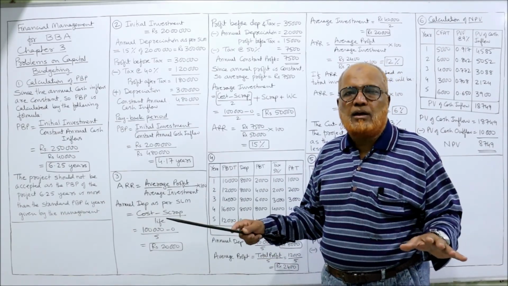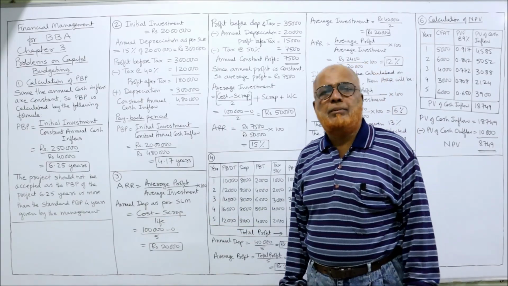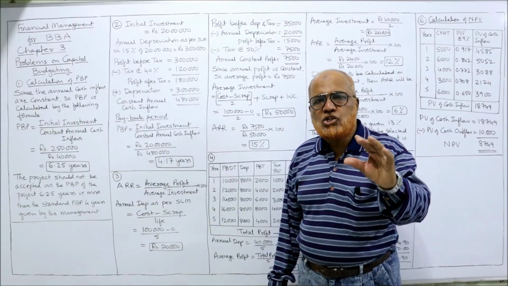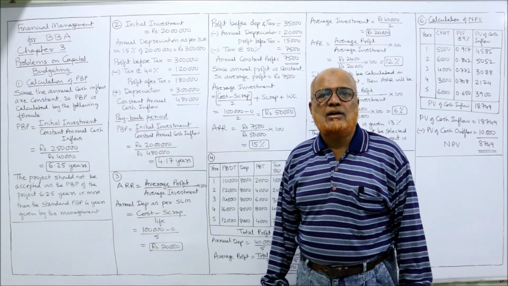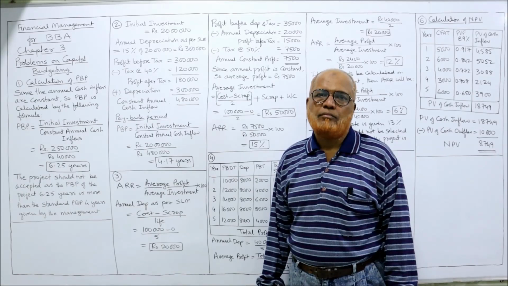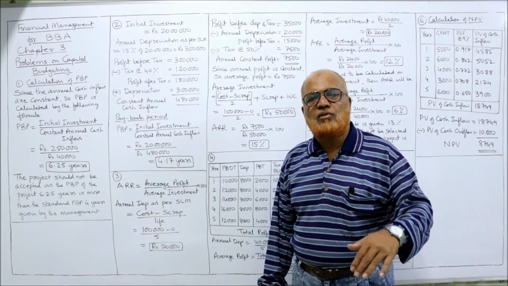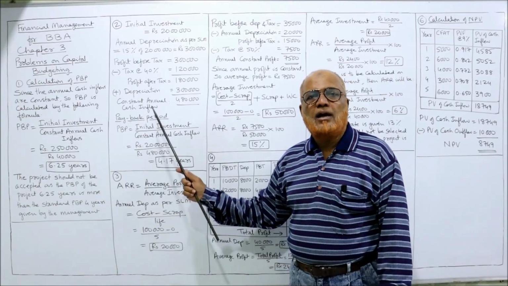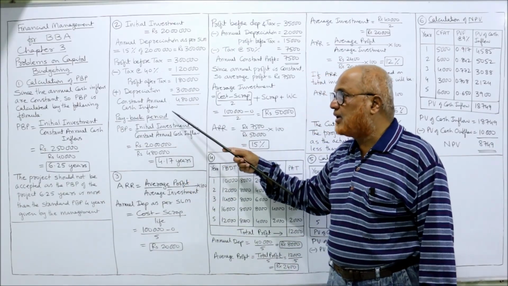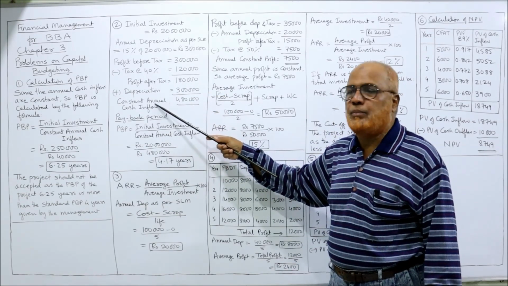So every year cash inflow is the same. So again we apply the same formula. PBP is equal to initial investment divided by constant annual cash inflow. The difference is, in the previous problem constant annual cash flow was given in the problem. Here it is not given, so we have computed cash inflow. So remember the procedure, how to compute.